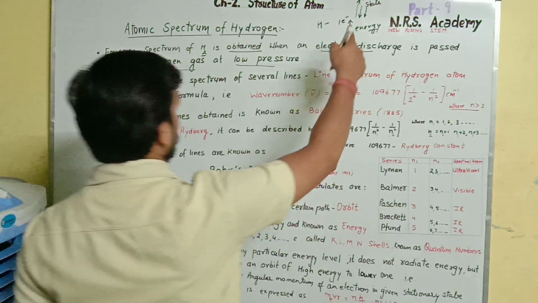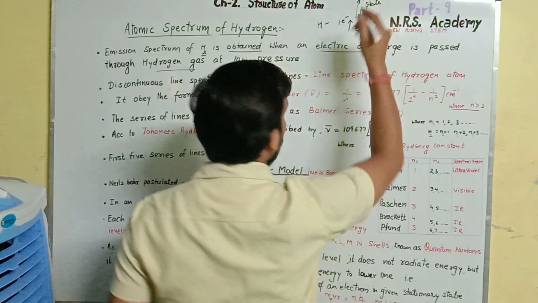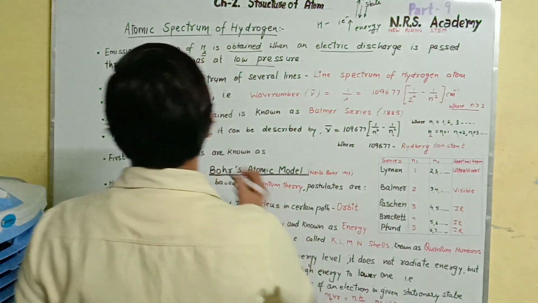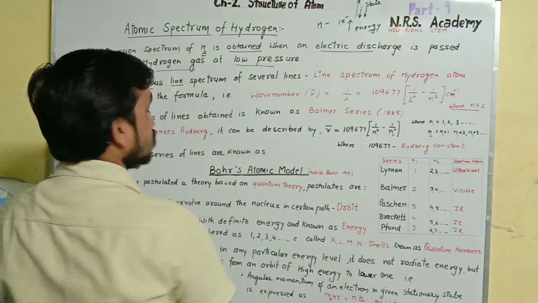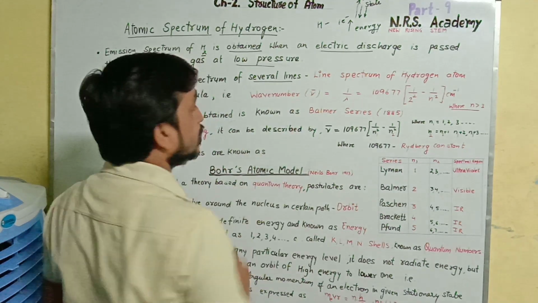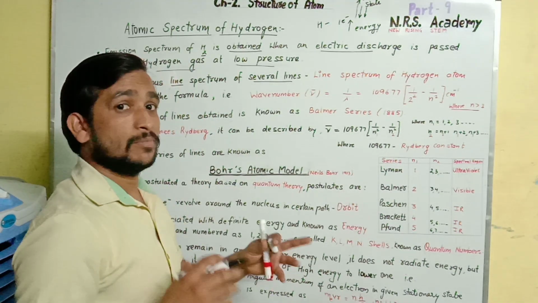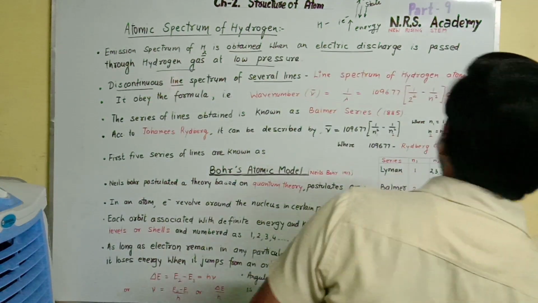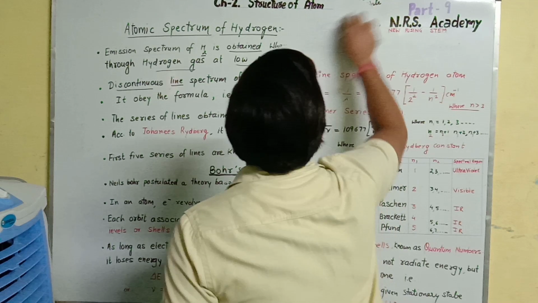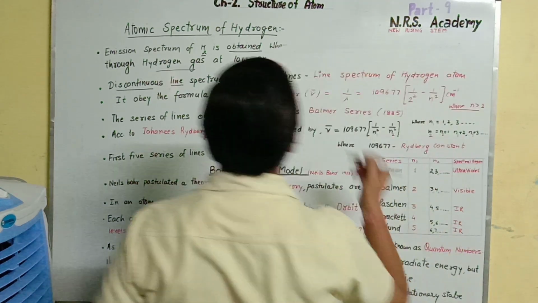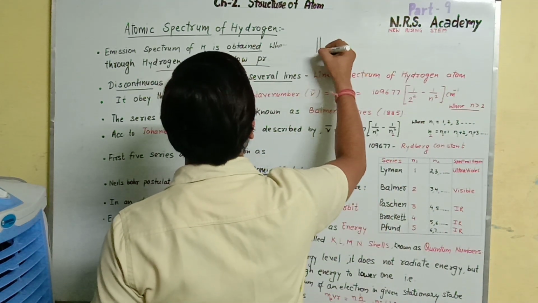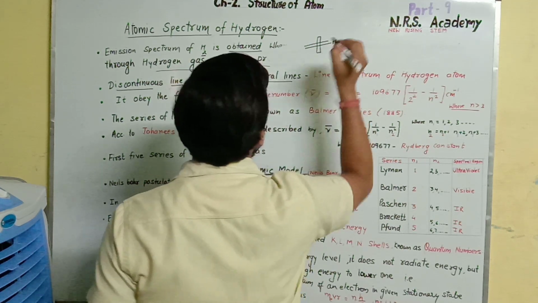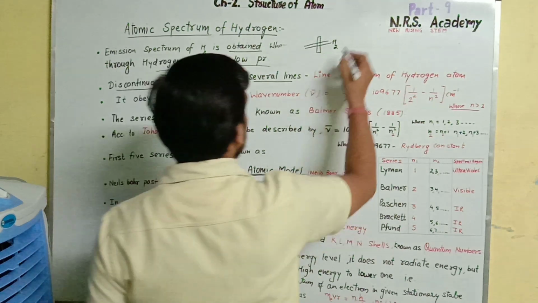Whenever this electron comes into its ground state, it will emit various lines, and this discontinuous line spectrum of several lines is known as what? The line spectrum of hydrogen. For example, if we take an electric discharge like this, a discharge tube, it passes through hydrogen atoms.